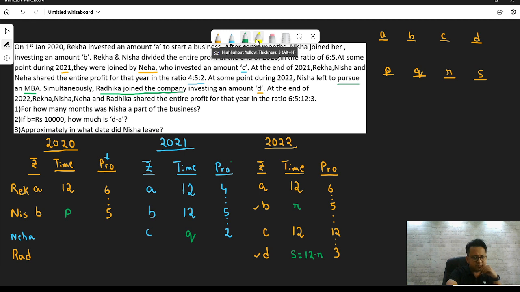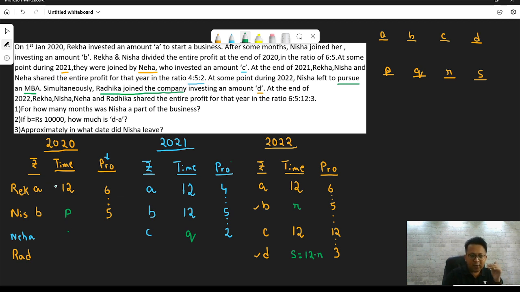A into 12 divided by B into P is equal to 6 by 5. Remember, we talked about this. We started with this rather. How do you divide profit? It's in the ratio of the product of investment into the time period.